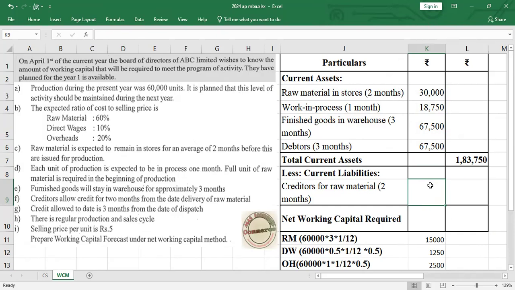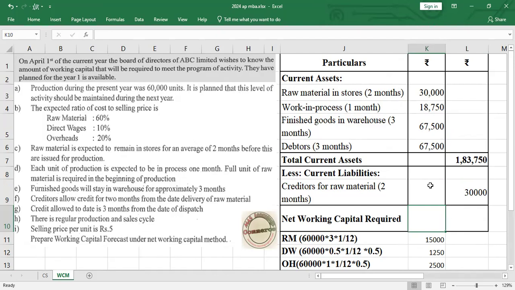Now moving forward to liability. We will only have creditors. How many units you are manufacturing, again 60,000. Creditors means you purchase on credit. What will you purchase? Raw material. Raw material price is 3 rupees into 2 by 12.